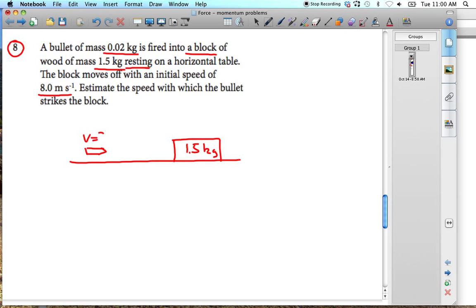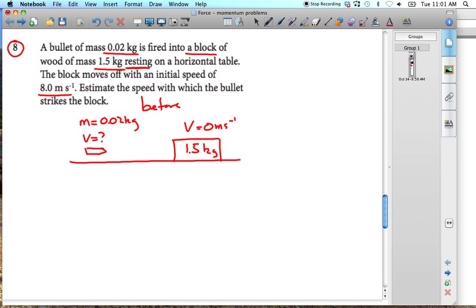It's got a certain velocity which you're not sure about, but it's got a mass of 0.02 kilograms. The velocity of the block is 0 meters per second, because it's resting, and it has a mass of 1.5 kilograms.